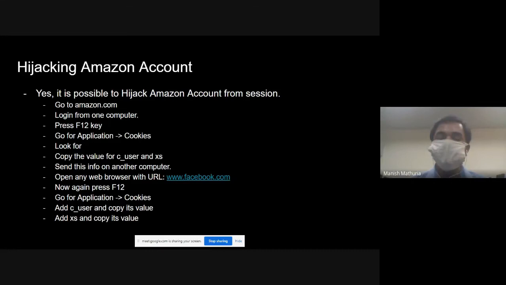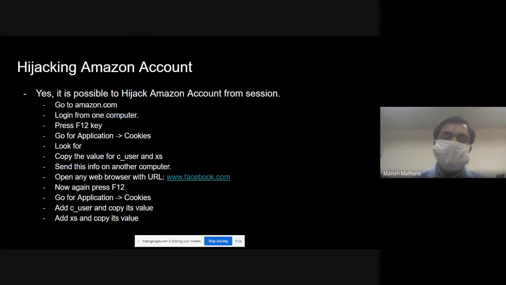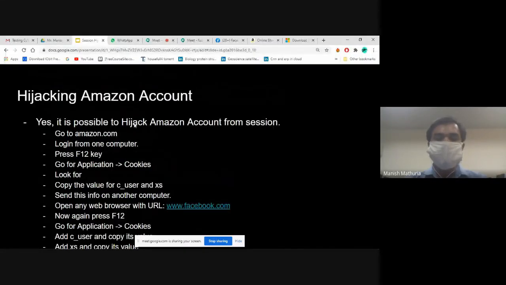First you need to create an Amazon account. If you already have an Amazon account, there is no problem. Go to Amazon.com and log in from one computer. Okay, and again press F12. When you press the F12 key, go to Application. Again, go to Cookies. Then you need to look for the variable names, and I'm going to make them clear.